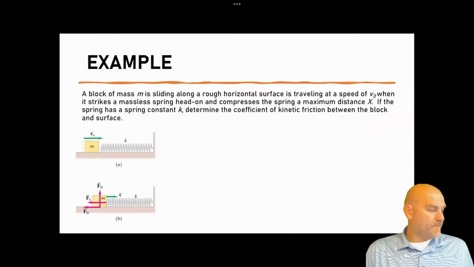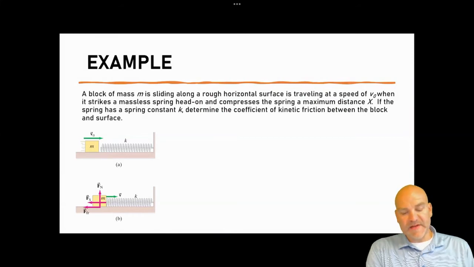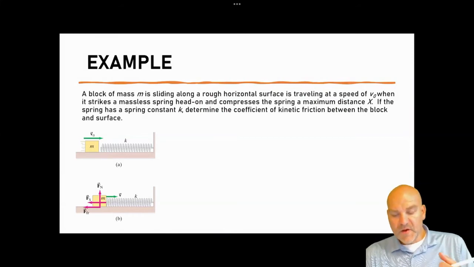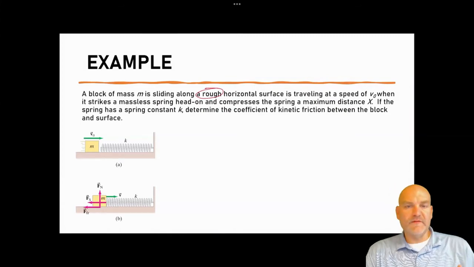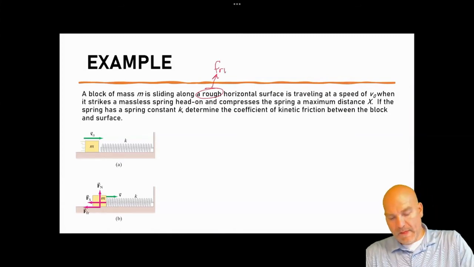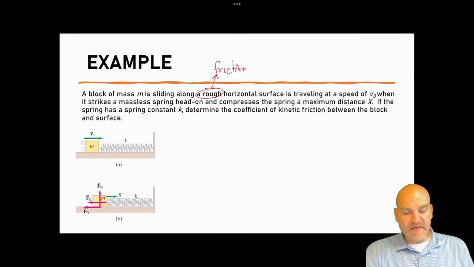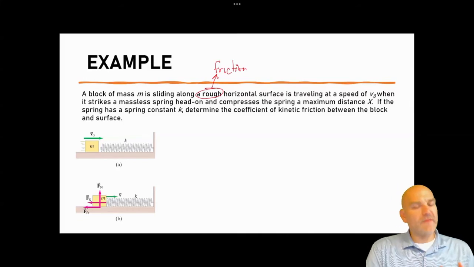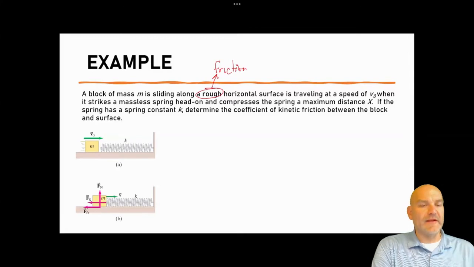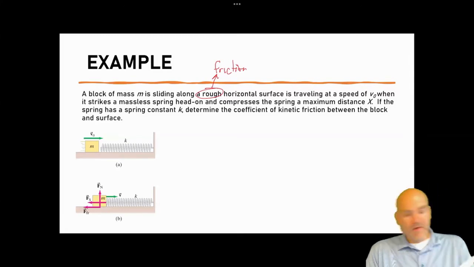So let's look at an example. Here we have a block of mass M sliding on a rough horizontal surface. Anytime you see the word rough, it means there's going to be friction involved. It's traveling at a speed of v0 when it strikes a massless spring head-on and compresses the spring a maximum distance of x. If the spring has a spring constant k, determine the coefficient of kinetic friction between the block and the surface. So this is a derived question: derive an expression for the coefficient of kinetic friction.